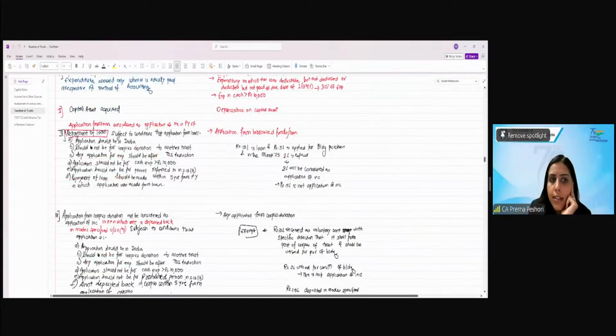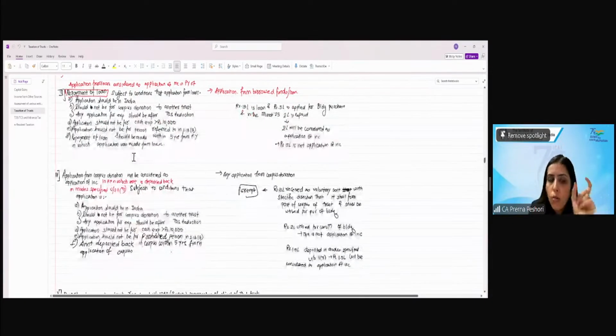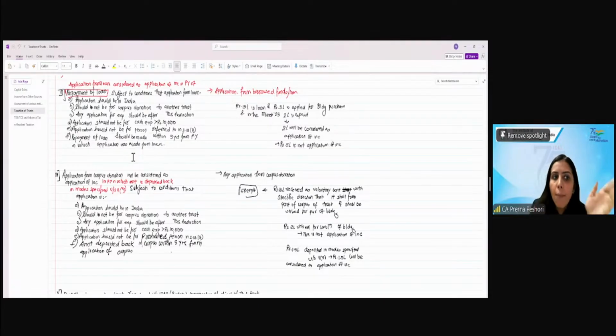Application from a loan is considered as application of income in the previous year of repayment of the loan. So when you take the loan and incur some expenditure out of that, that is not considered as application. When you repay the loan, that will be considered as the application. Now application from that loan should be in India, and should not be for a corpus donation to another trust. Any application for expenditure should be after TDS deduction. Application should not be for cash expense of more than 10,000. Application should not be for a person who is referred to in section 13(3).